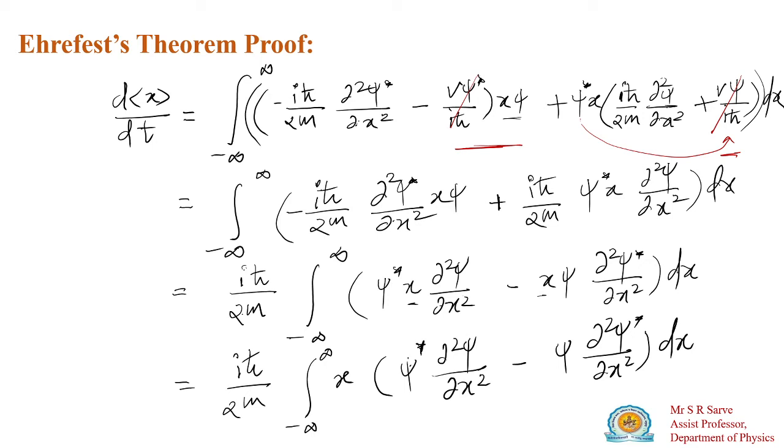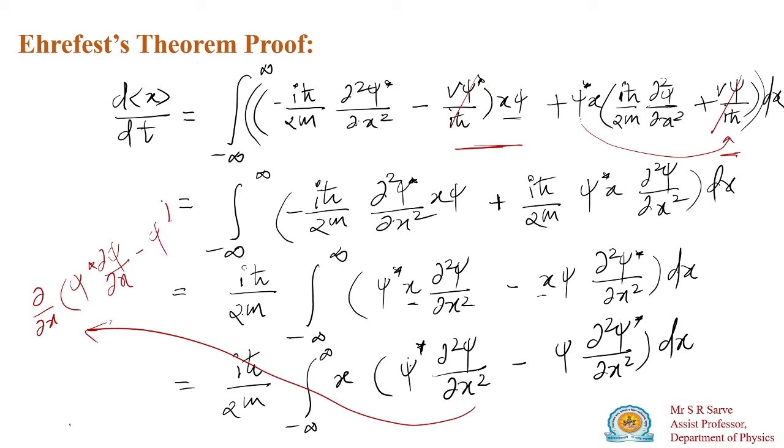We'll go next now. Here I have to explain this quantity. This quantity is a differentiation, d dx of psi star d psi by dx minus psi into d psi star by dx.